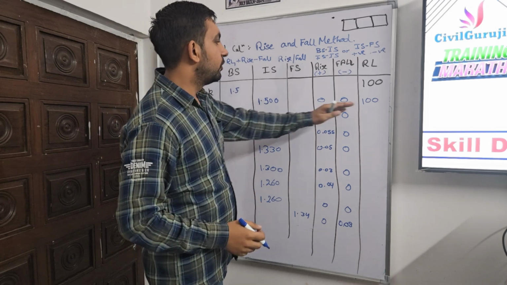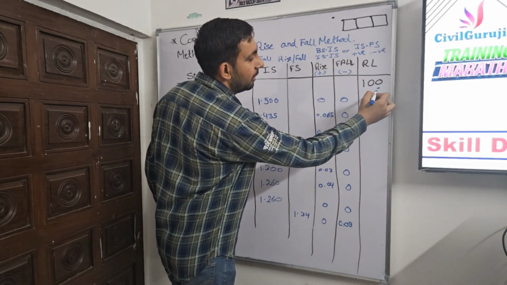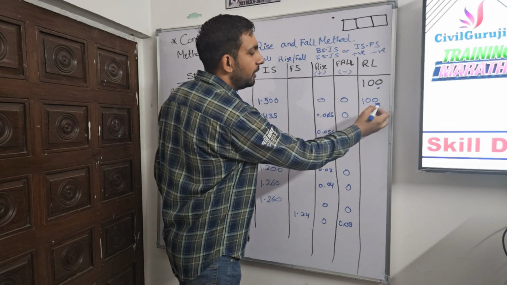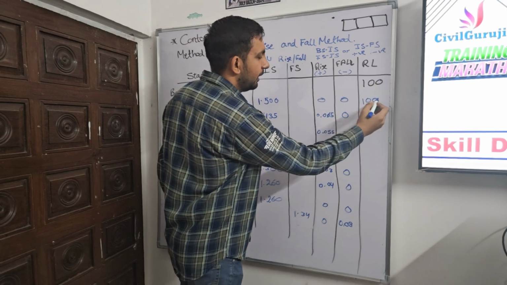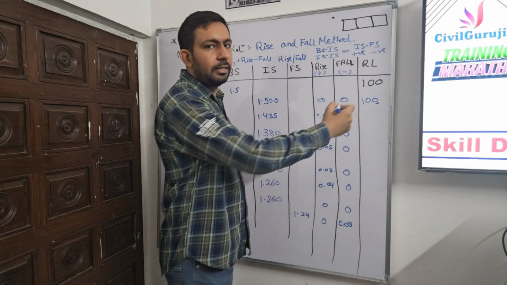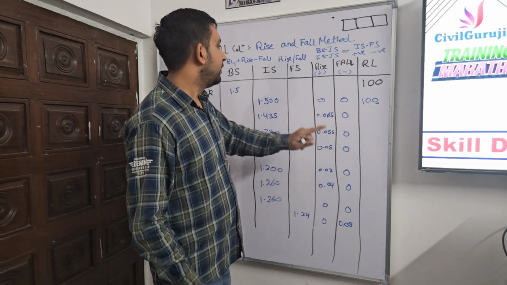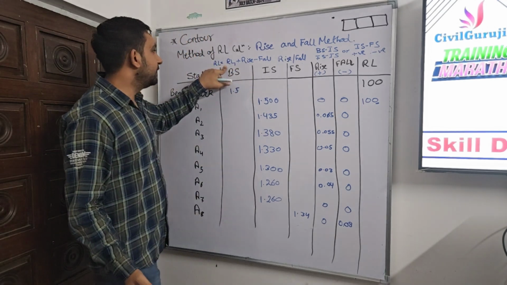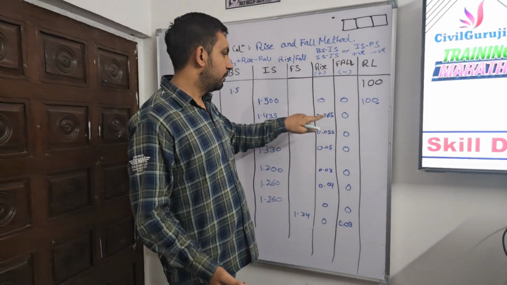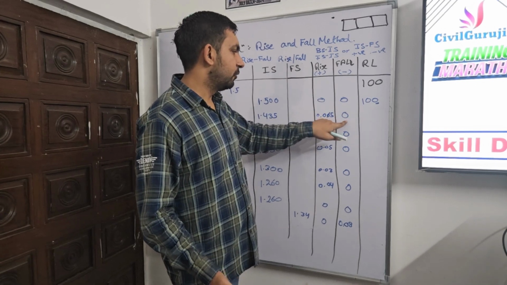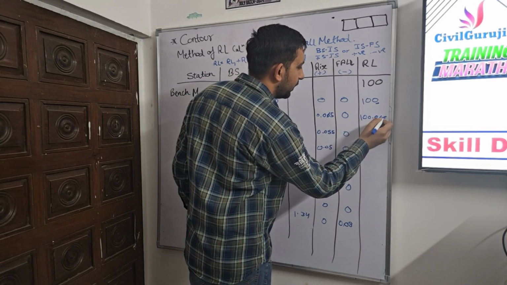Now let's go to the second. Now we will use this RL, not that RL, because we have come to this point while calculating, and this method tells that you have to use the latest RL which you are getting. So using this RL, we again apply this formula, RL plus rise minus fall, and it comes to be 100.065.